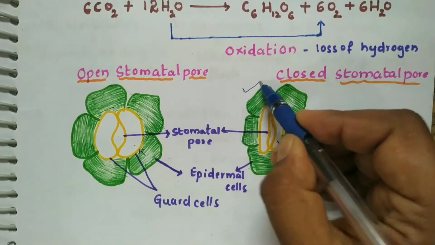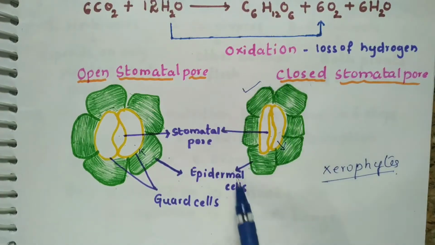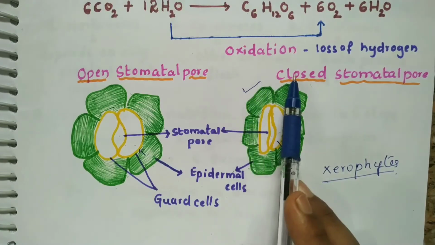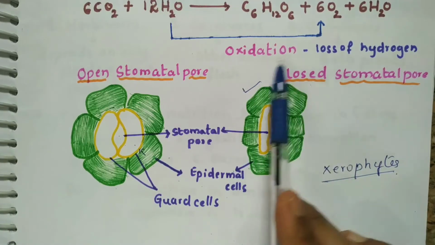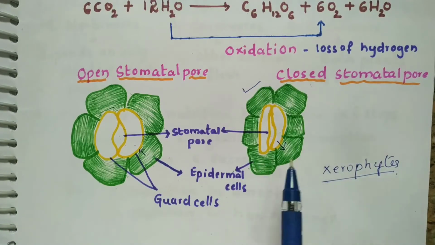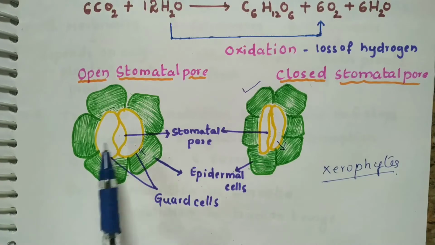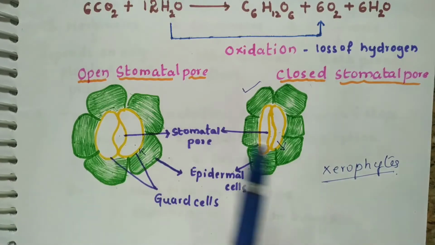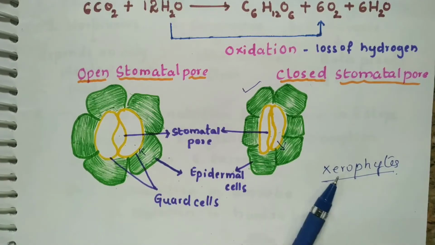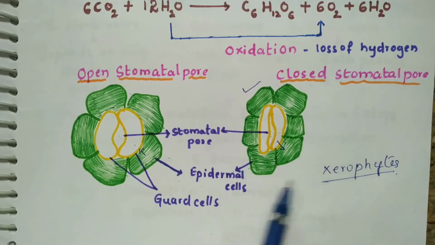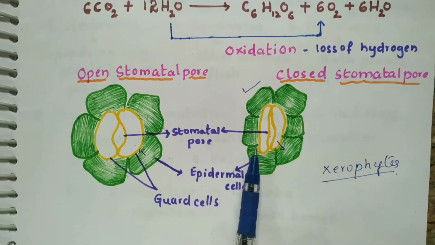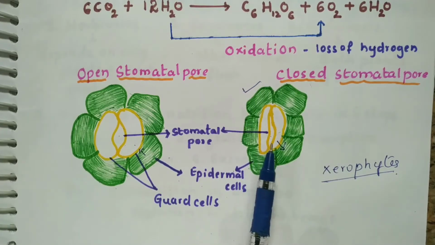This condition exists all over the daytime. They have this condition in the stomata. Why? Because they do not have enough water. Whenever the pore opens, there is also loss of water. So in desert plants, which are also called xerophytes, the stomata will remain closed during the daytime and will be open only during the night time.